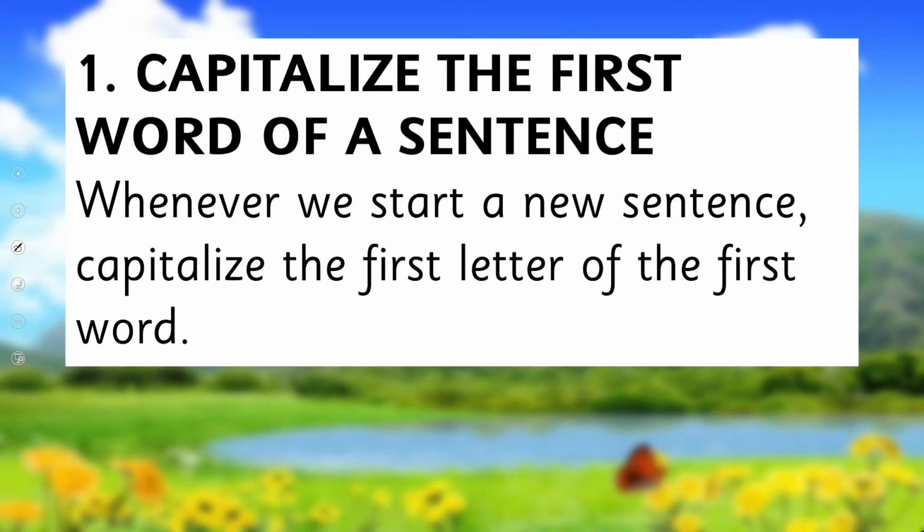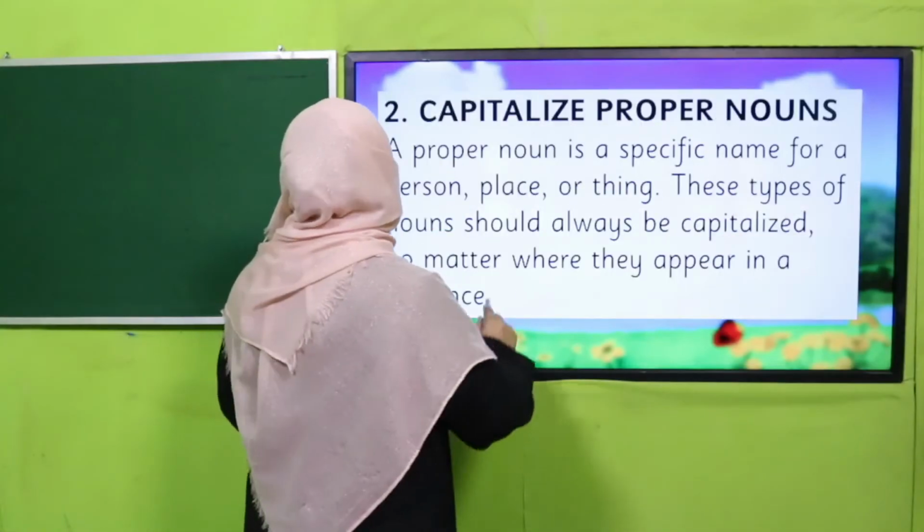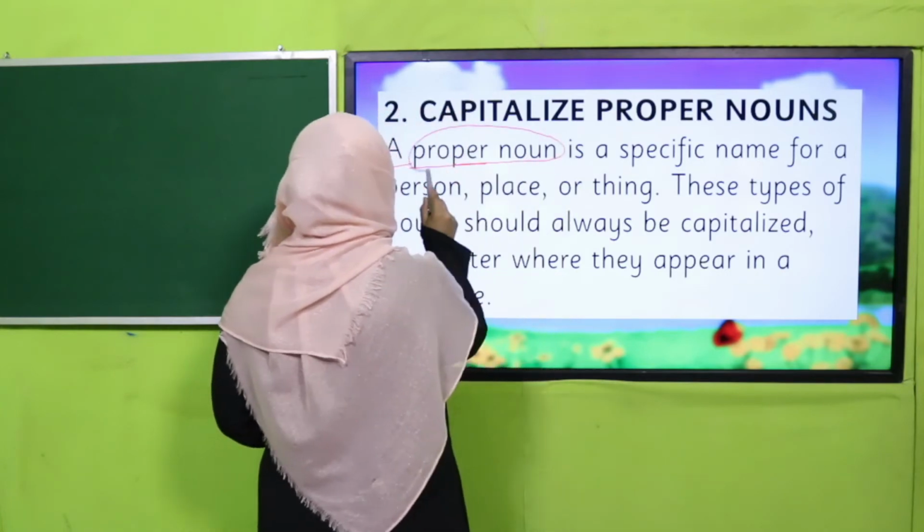We use capital letters whenever we start a new sentence. Capitalize the first letter of the first word, either in an individual sentence or in a paragraph. A proper noun: yesterday we learned about proper nouns. I hope you remember.